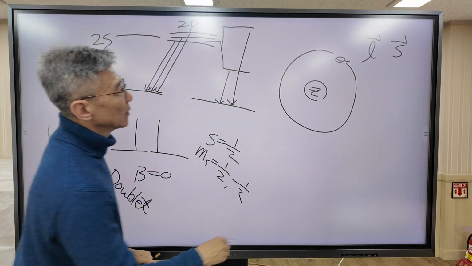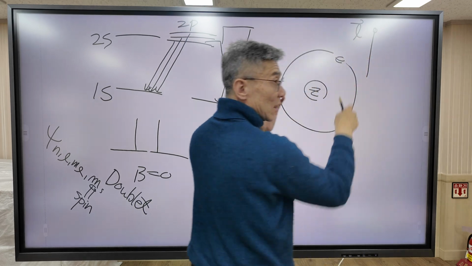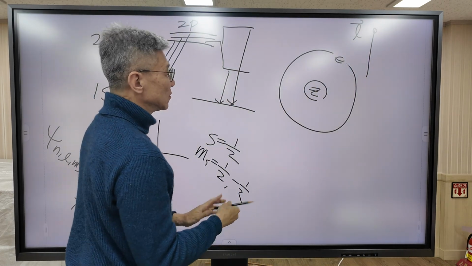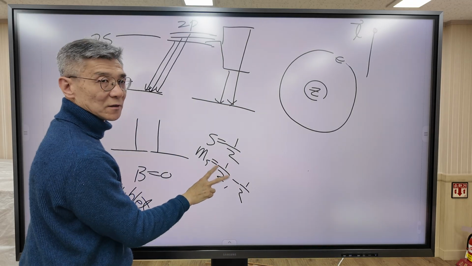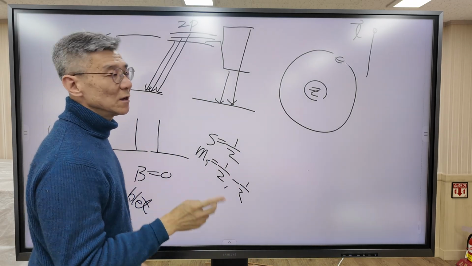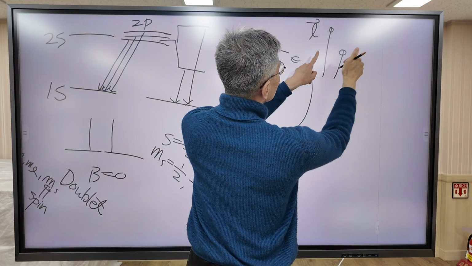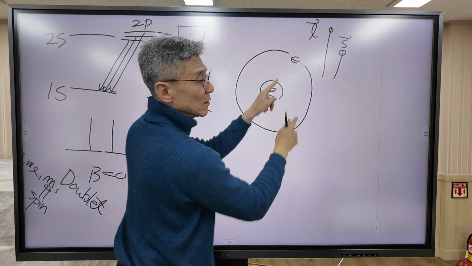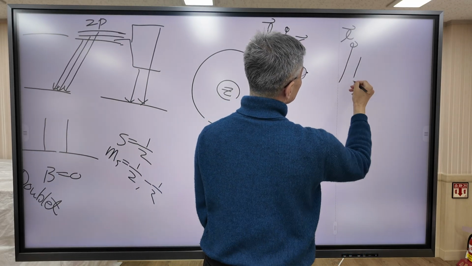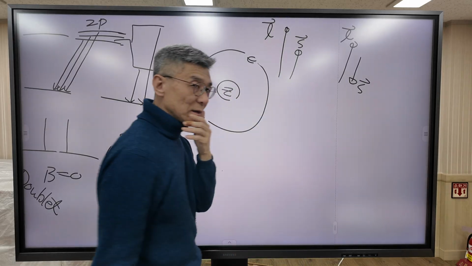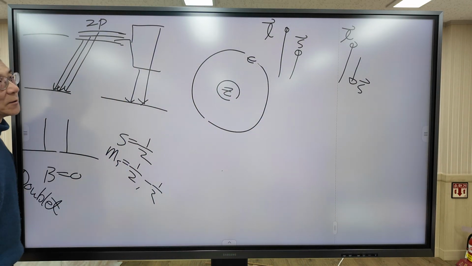Now, this is orbital angular momentum, and I'm going to draw spin angular momentum here, but the spin angular momentum has two directions. So we can consider two possibilities. The first possibility is that spin angular momentum is parallel to orbital angular momentum. And the second possibility is that spin angular momentum is anti-parallel to orbital angular momentum, because spin has two directions.